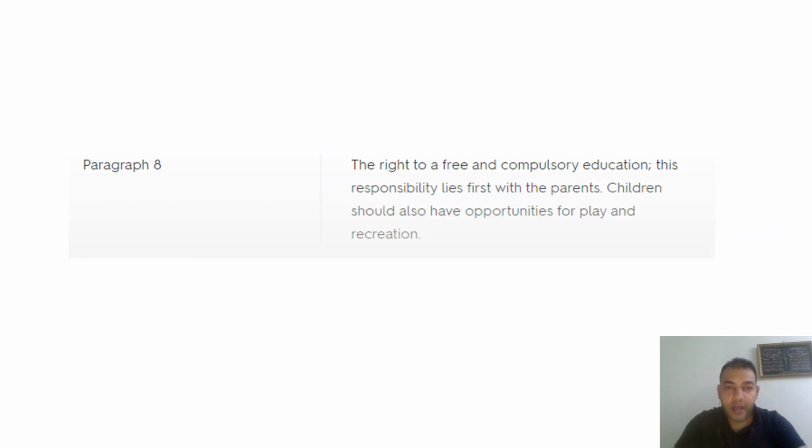In paragraph 8, the children should have the right to a free and compulsory education. This responsibility lies first with the parents. Children should also have the opportunity to play and recreation. They should have their own time for pleasure and going out and playing with their friends, and their free time, of course.